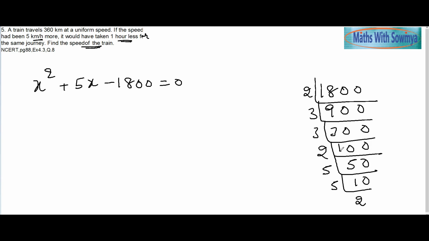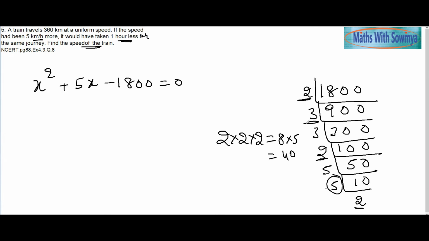If we multiply here, taking 2 twos are 4, 4 twos are 8. So if I take all the 2's together, I'll get 8, that is 2 into 2 into 2. With one of the 5s taken here, it will give me 40.